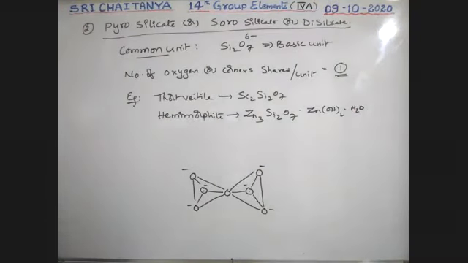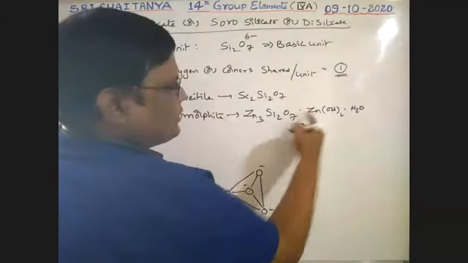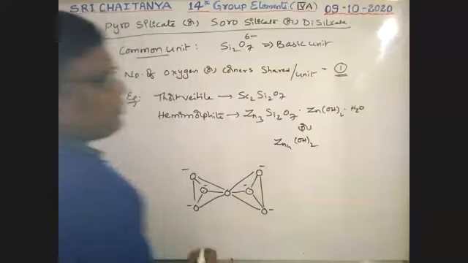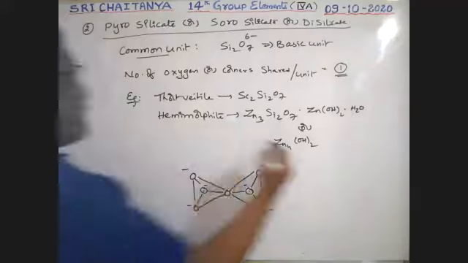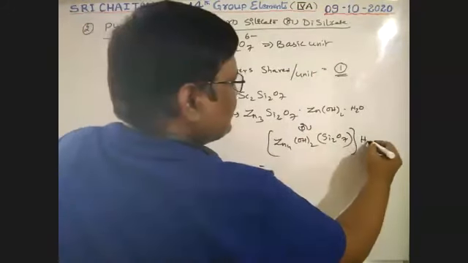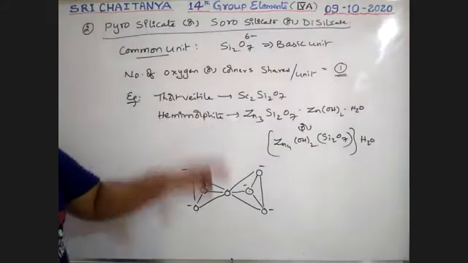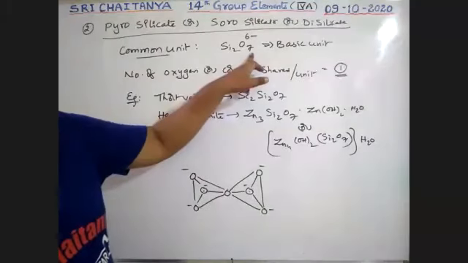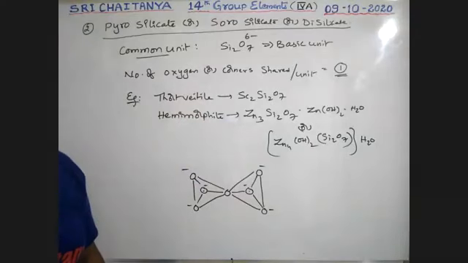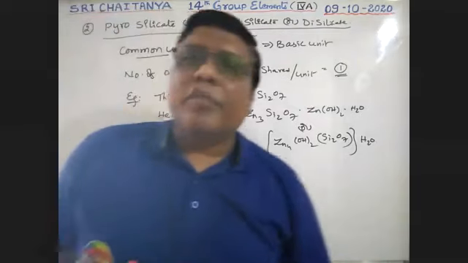That is hemimorphite, which is also written as Zn4(OH)2Si2O7·H2O. So this is about pyrosilicates. It is the common unit, so 1 oxygen or 1 corner is shared. These are some examples, guys.